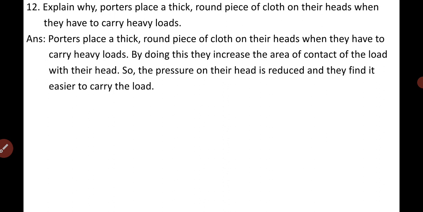Why porters place a thick round piece of cloth on their heads when they have to carry heavy loads?